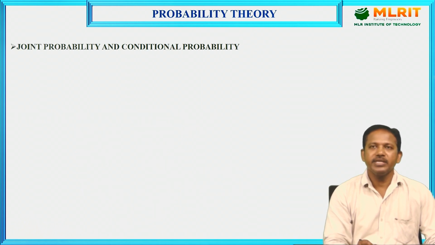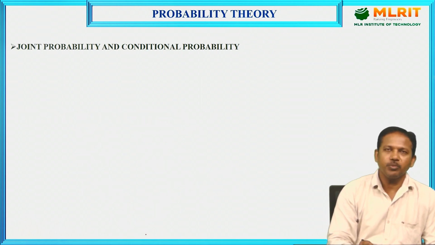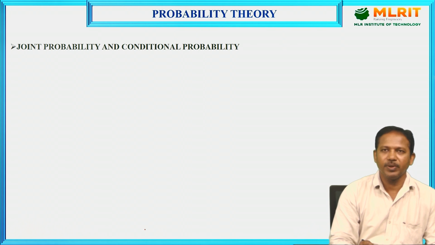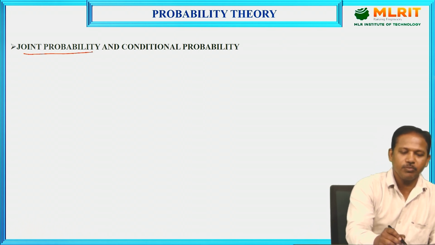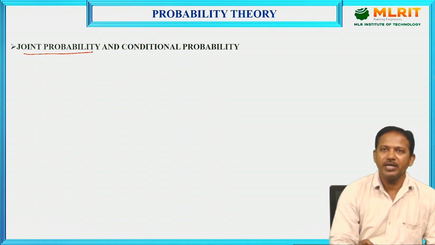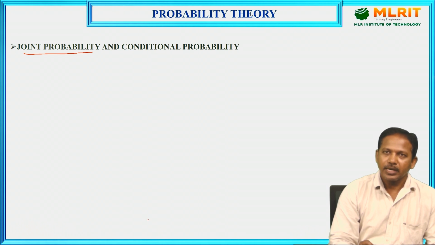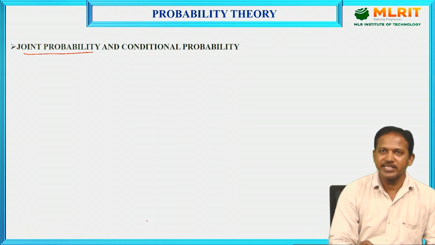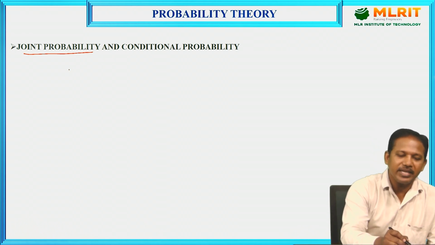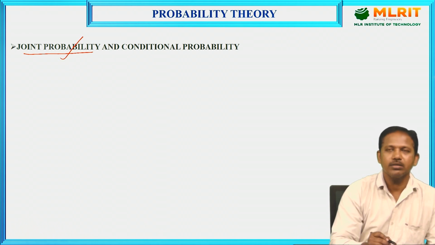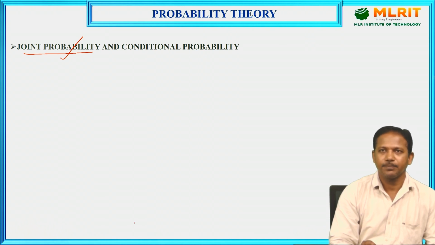Now we need to discuss joint probability and conditional probability. So what is meant by joint probability? Joint probability means consider two events that are not mutually exclusive, meaning common elements are there. Then these two events jointly or simultaneously occurring is called joint probability.